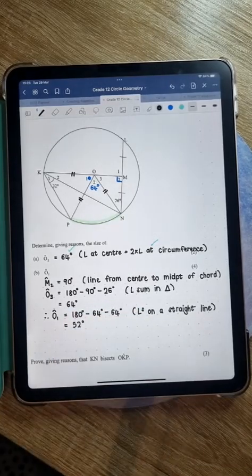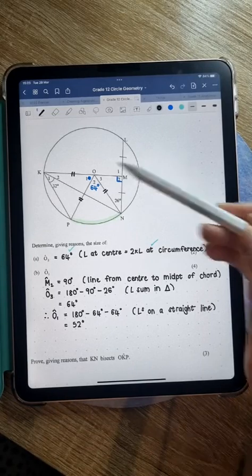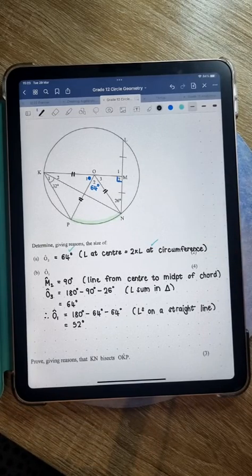Yes, there we go. Okay, so O1 is 52 degrees. All right. Like I said, I'm sure there is a quicker way of doing it, but it's fine. Guys, the thing also about circle geometry and geometry in general, I don't want you to sit there for ages trying to find the shortest way of getting to an answer, right? If you see something that will work, like we did here, do it, okay?